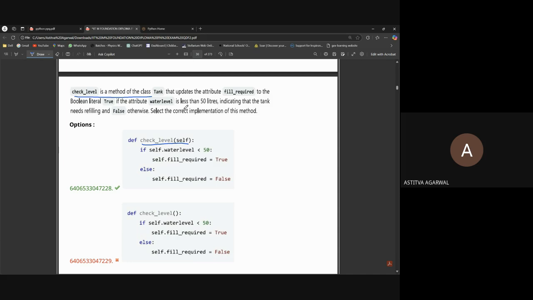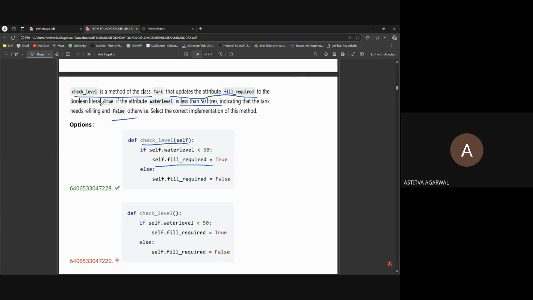Okay, now if we add another method in the same class, then we can add more functionalities to the given code. So if we proceed, it updates the attribute fill required. Okay, so there is an attribute called fill required. Now what is it saying? If the water level is less than 50, fill required is equal to true.